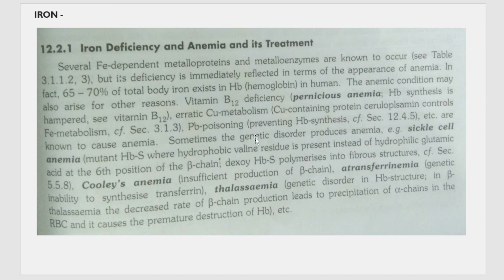Next is iron. Iron deficiency leads to the condition called anemia, majorly because you know that iron is the main metal ion present in your hemoglobin as well as myoglobin as a central metal ion. So if there is iron deficiency, that porphyrin ring will not have this iron in it, because of which hemoglobin cannot function properly. So that entire oxygen storage and transport process will not take place efficiently in your body because you have iron deficiency. So iron deficiency leads to the condition called anemia.